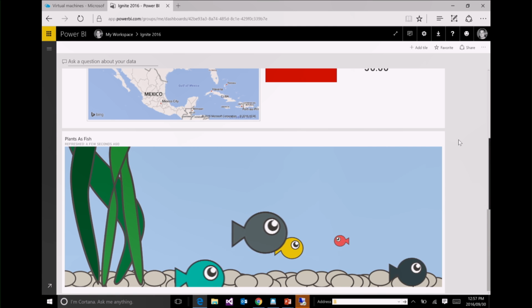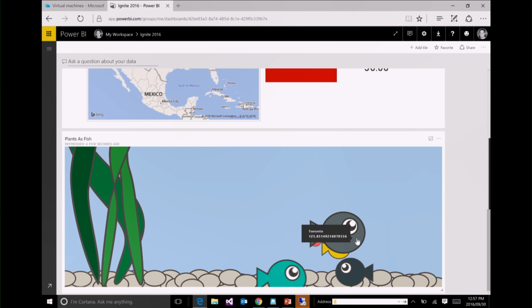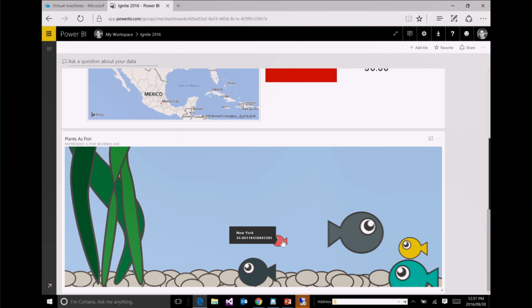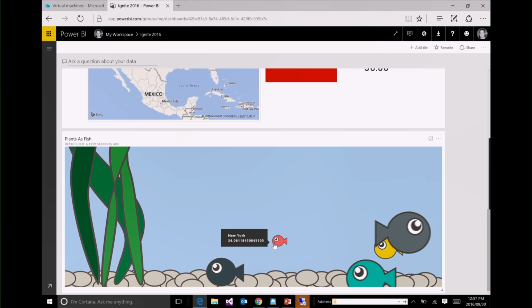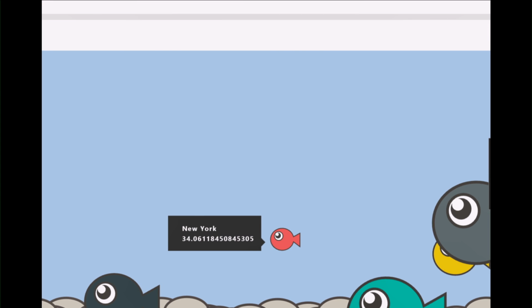But here's what we like to call plants as fish, where we can actually overlay and see what a plant is actually performing at. So the Toronto plant is 125, it's the bigger fish, and in this case, although I'm sure people from New York would never admit it, New York is actually the little fish, where it's only 34 megawatts. So once again, that's the nice thing about Power BI: you have different visualizations, different ways to interpret and view the data.